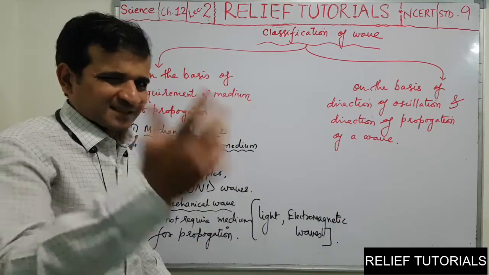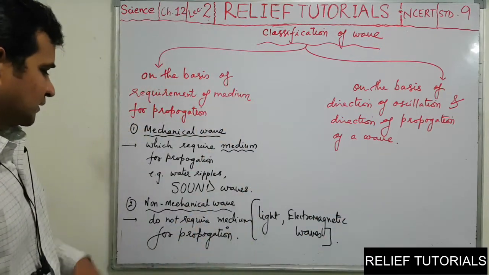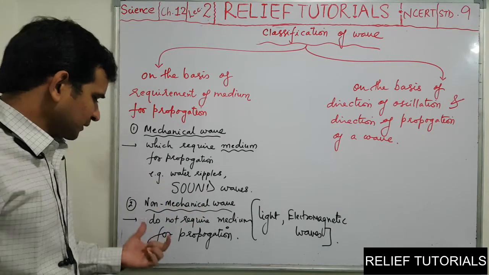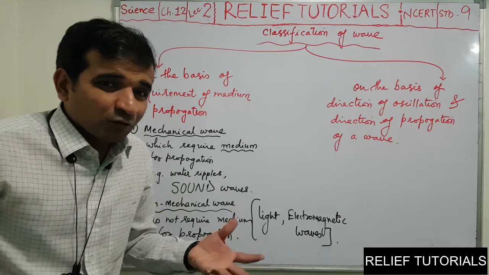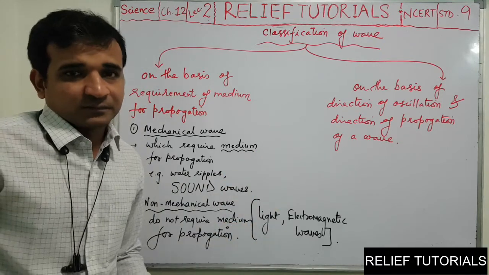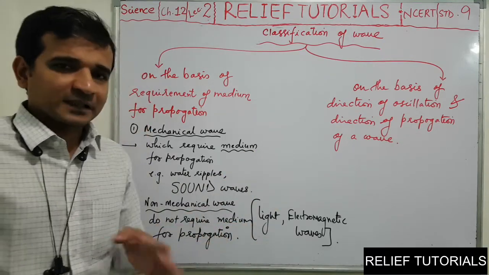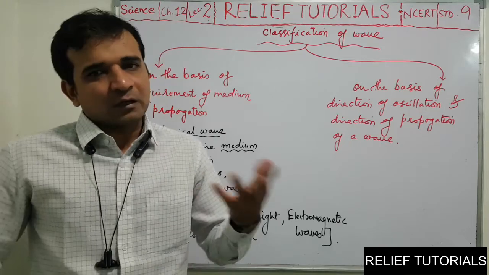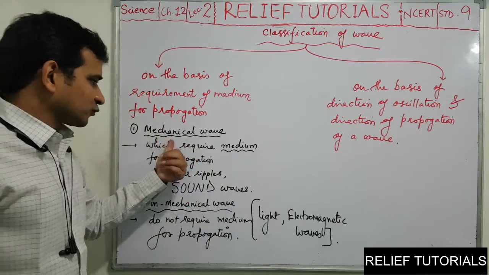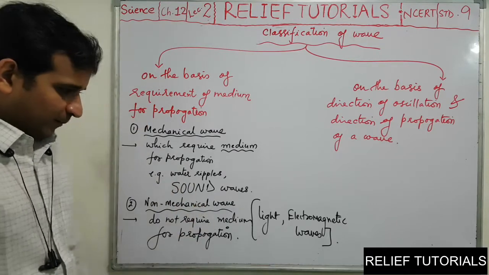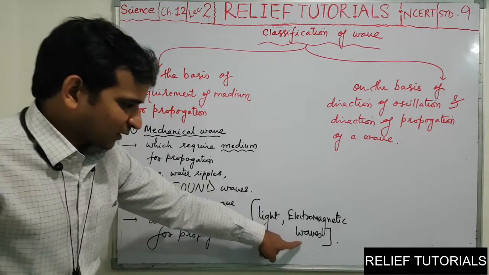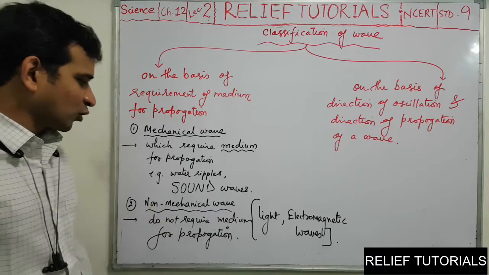That we learn in the 10th standard actually. But non-mechanical waves means what? Means they do not require a medium. See, it doesn't mean that always they do not require a medium. They do not require medium means they can travel in medium or without medium also. Mechanical waves means they can propagate in medium only. So light, electromagnetic waves are the examples of non-mechanical waves.